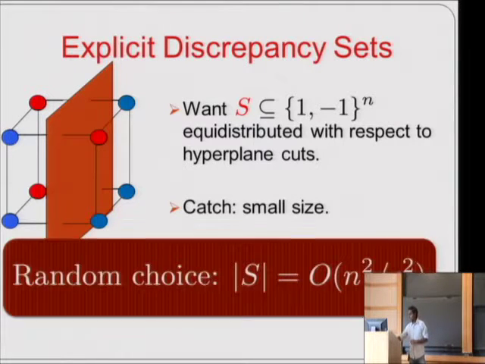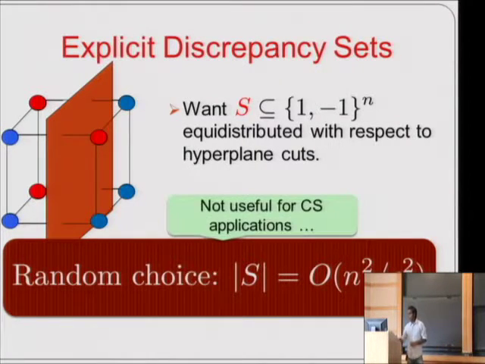And even now the question is easy because the probabilistic method shows that if you take a random set S of size n squared over epsilon squared, then it will satisfy this equidistribution property with high probability. And in particular, there exist very small sets which have this nice geometric property.